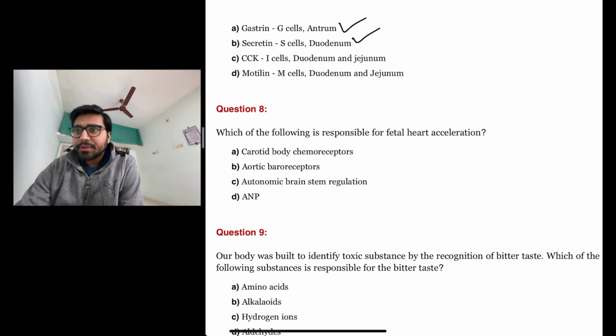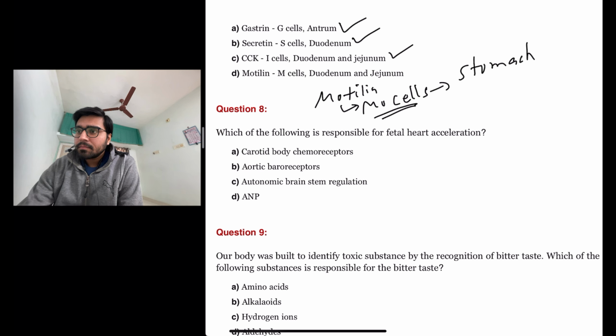This one is also true. Motilin, M cells, duodenum and jejunum. Motilin is actually secreted from Mo cells, and it is secreted from the stomach, small intestine, and colon.